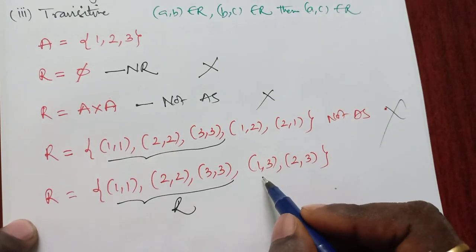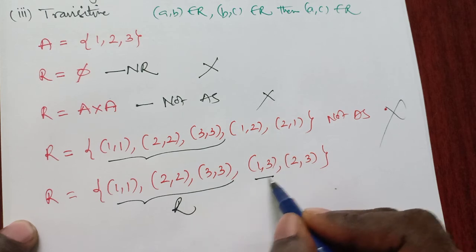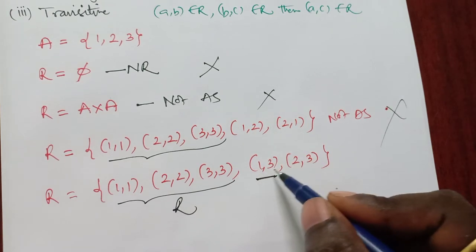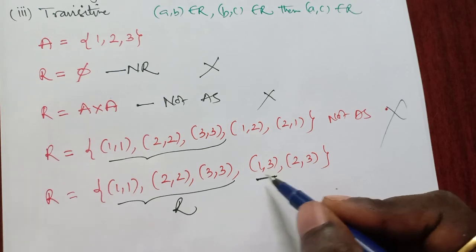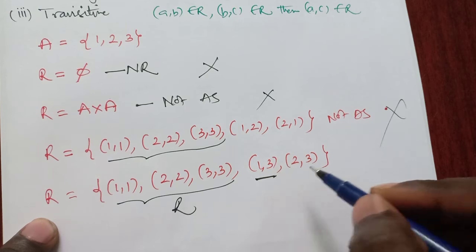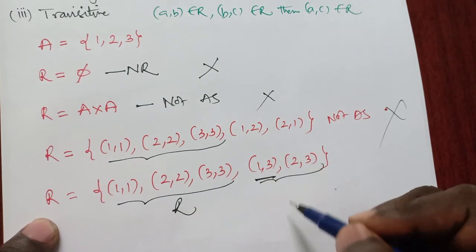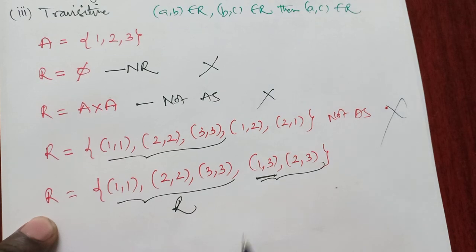And coming to 1 3, interchanging these two gives 3 1. 3 1 is not present in the relation, so no problem with this 1 3. For 2 3, 3 2 is not present here, so it satisfies antisymmetry.